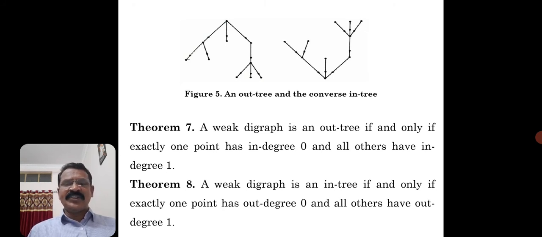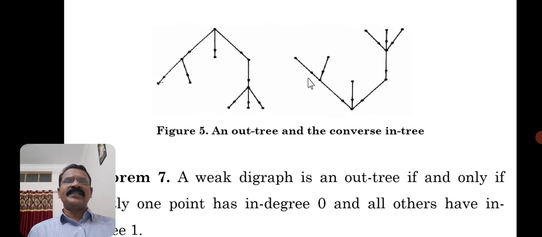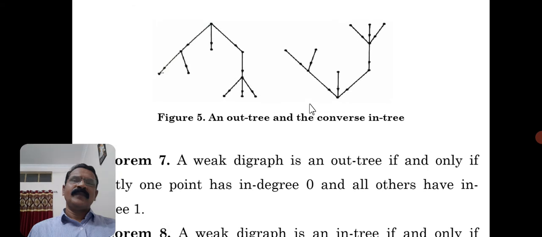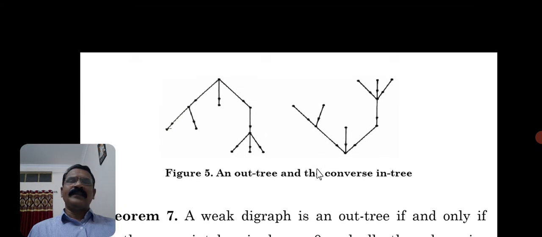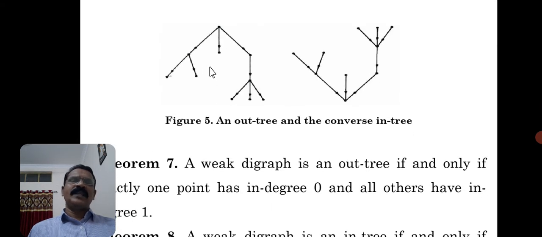So an out tree and its converse is an in tree. This is one example, very interesting. Same graph, same vertex set, but the directions of the edges are replaced, that is, opposite direction. So the resulting graph will be the converse of the digraph.